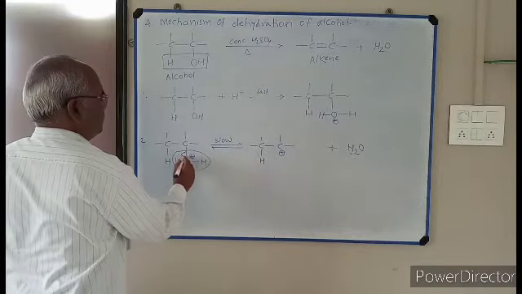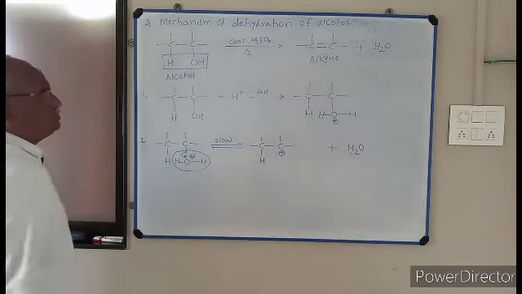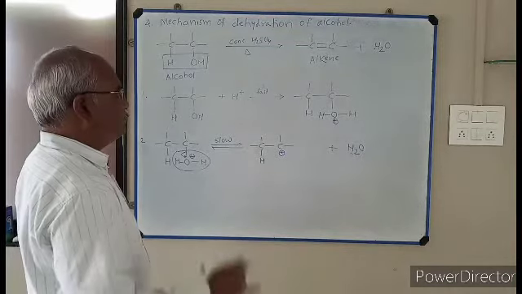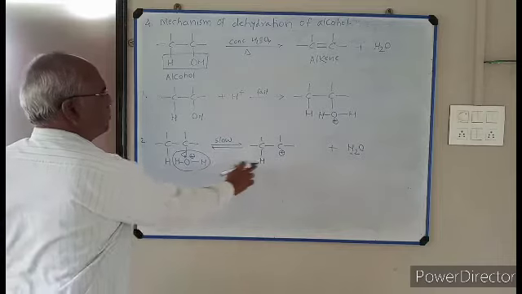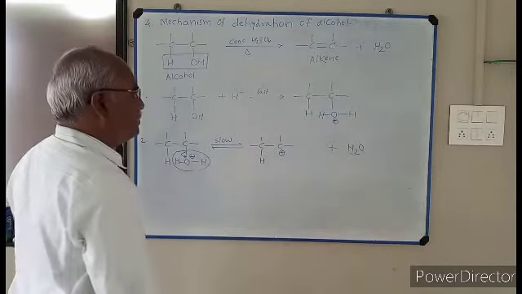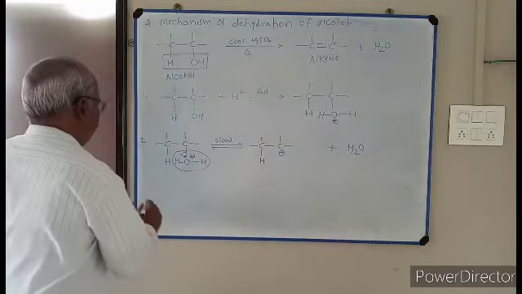This electron pair is retained on this oxygen. So this slow dissociation of protonated alcohol into carbocation is the second step.